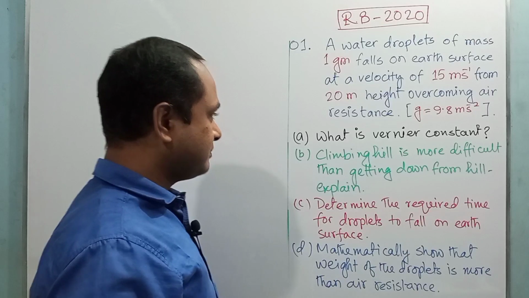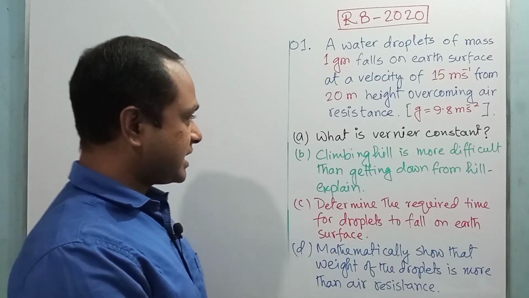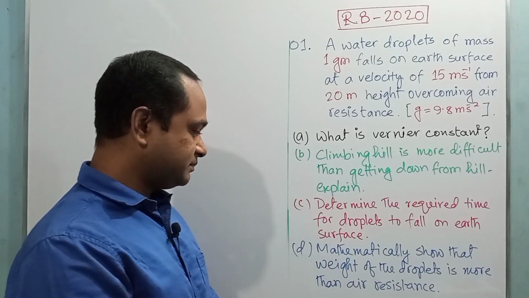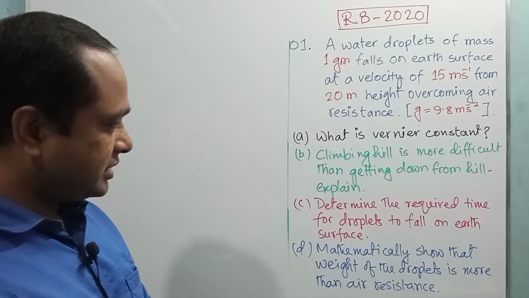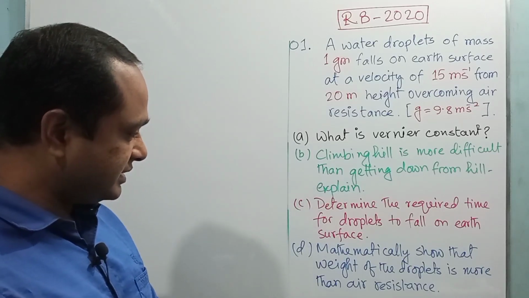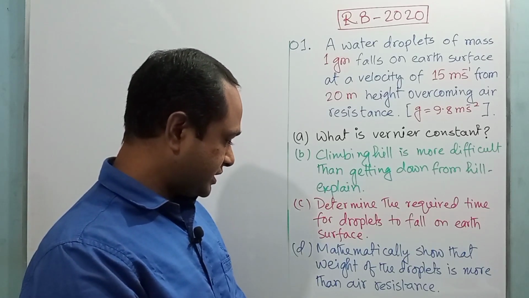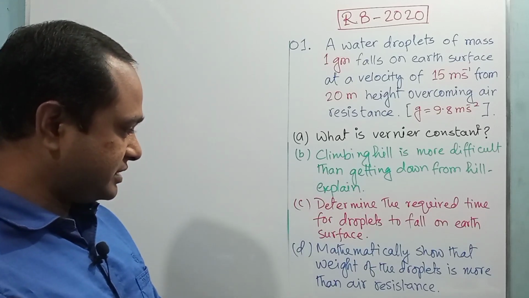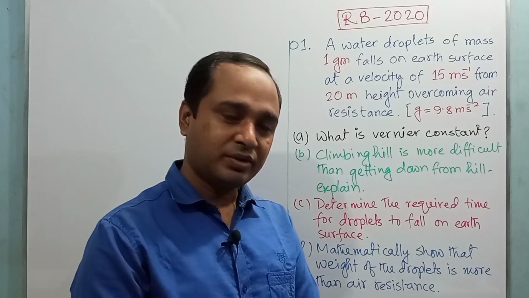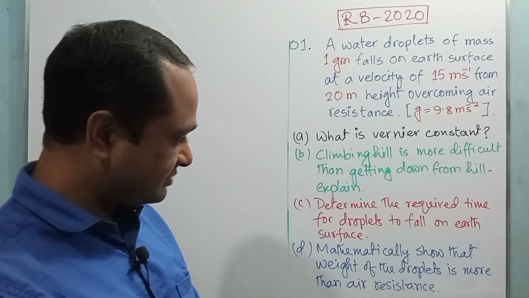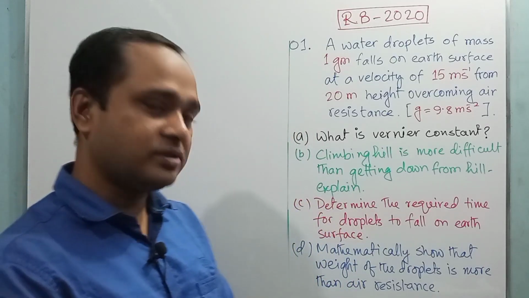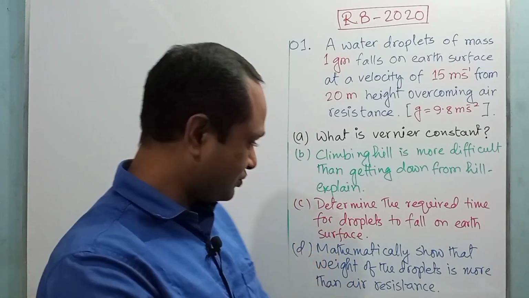And our questions are: what is Vernier constant? Climbing hill is more difficult than getting down from the hill. Explain. Determine the required time for the droplet to reach the Earth's surface. And finally, mathematically show that the weight of the droplet is more than the air resistance. We know weight is one kind of force exerted by the earth, and air resistance is also a force. So we have to compare two forces here.